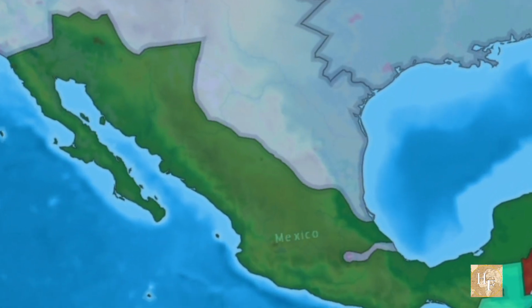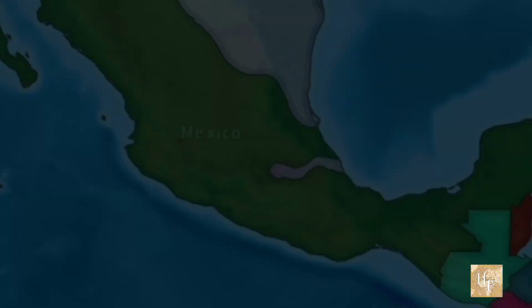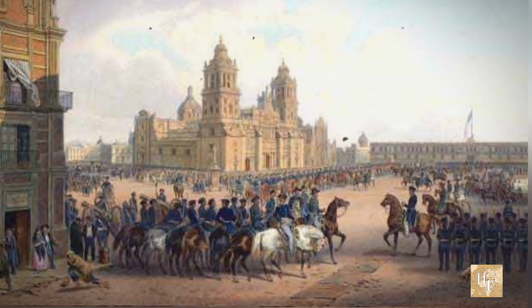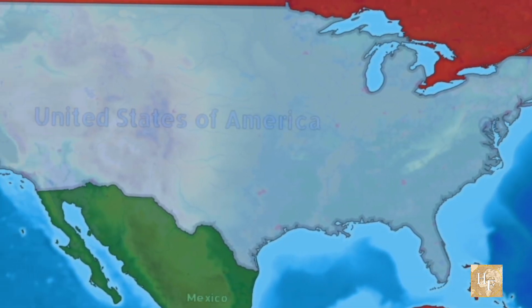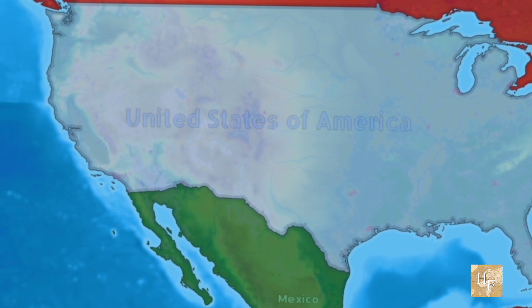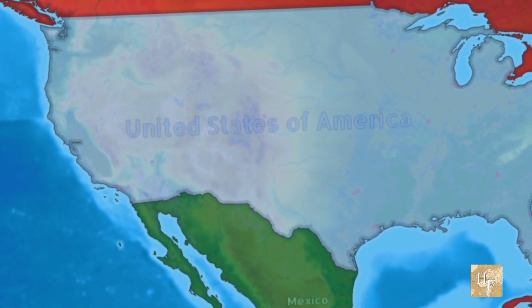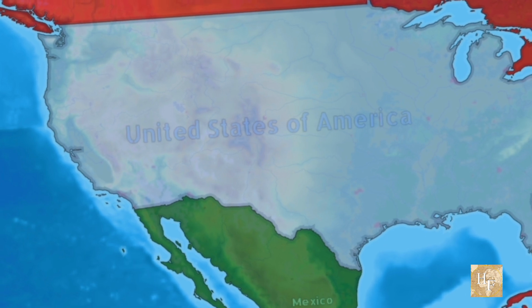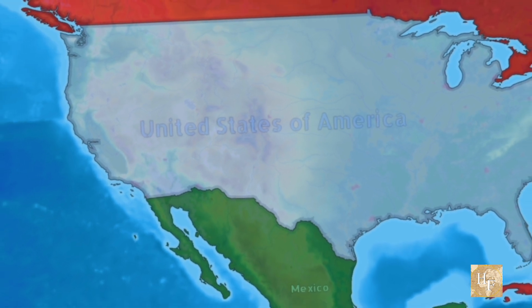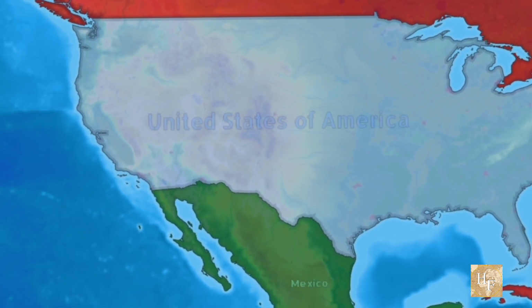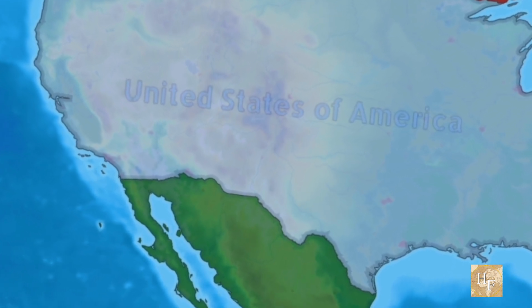In 1848, the Treaty of Guadalupe Hidalgo was signed. Mexico ceded nearly half of its territory to the United States, including present-day California, Arizona, New Mexico, Nevada, Utah, and parts of Colorado and Wyoming. The US paid Mexico $15 million, less than half of what it had once offered to buy the land peacefully.